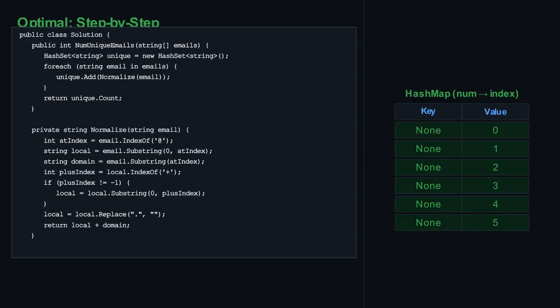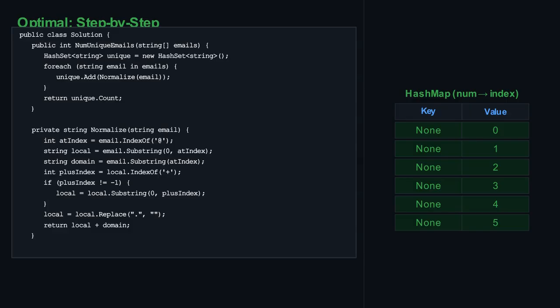Finally, we take the third email, testemail+david@lee.tcode.com. We find the @ symbol. The @ index is at position 15. So, the local part is testemail+david, and the domain part is lee.tcode.com. Now, we process the local part, testemail+david. We look for a plus sign. The plus index is at position 9. Since a plus sign exists, we take the local part before the plus sign.